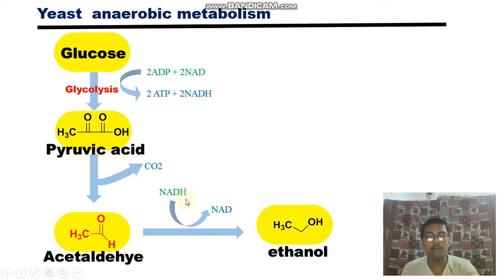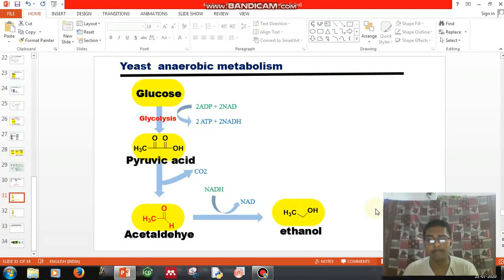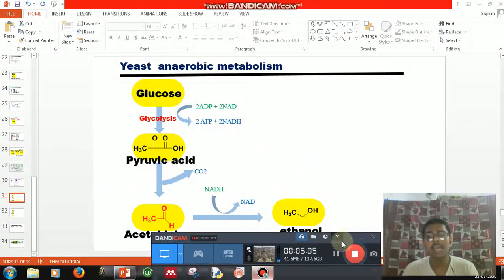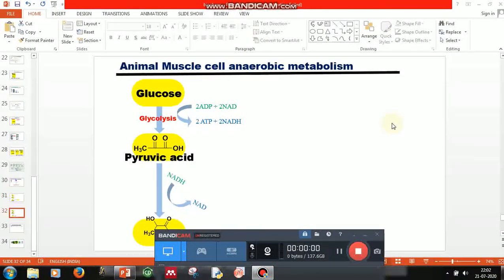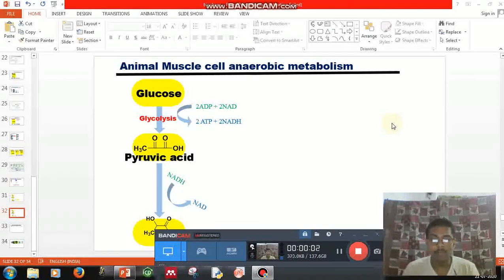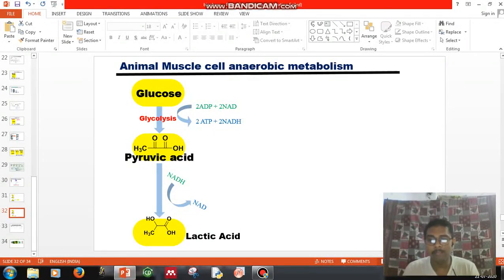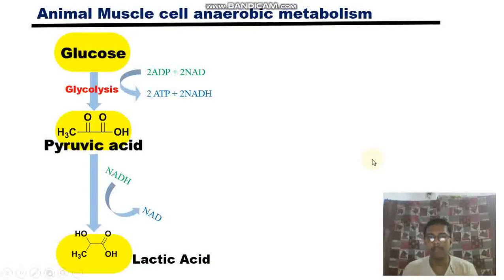Now what will happen in the animal cell? What happens in fermentation in the animal cell? We will see that in the next slide. What happens in animal cell anaerobic metabolism? One thing I want to say here: when an animal cell needs anaerobic metabolism, that is also called fermentation.